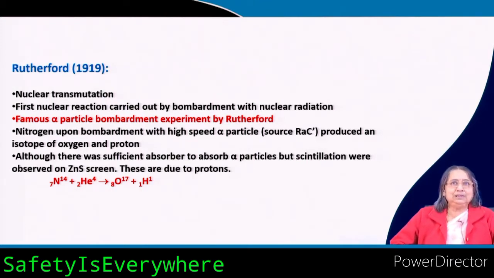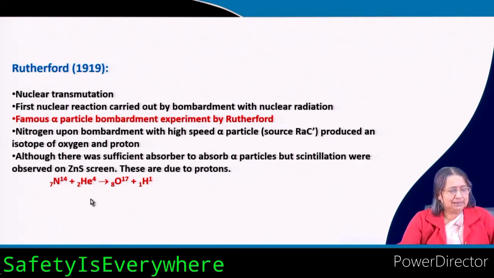Previous to this, we did not know that one atom can be transformed into another, but this is the first time Rutherford did it. It is the famous alpha particle bombardment experiment. Nitrogen was bombarded with high speed alpha particles; this is the source, a radio element.